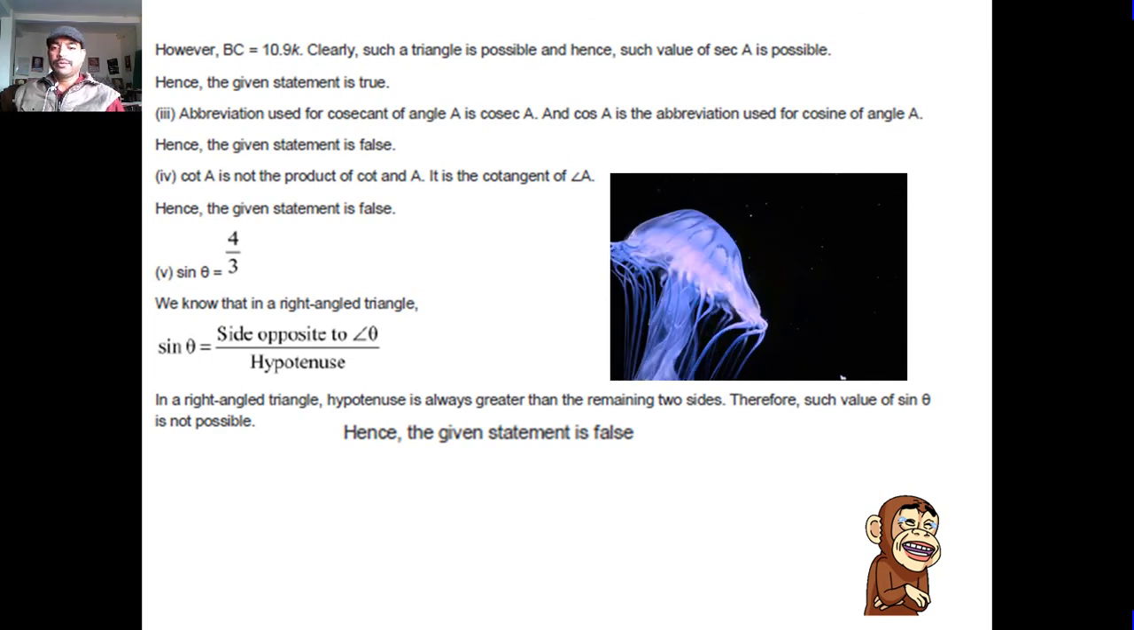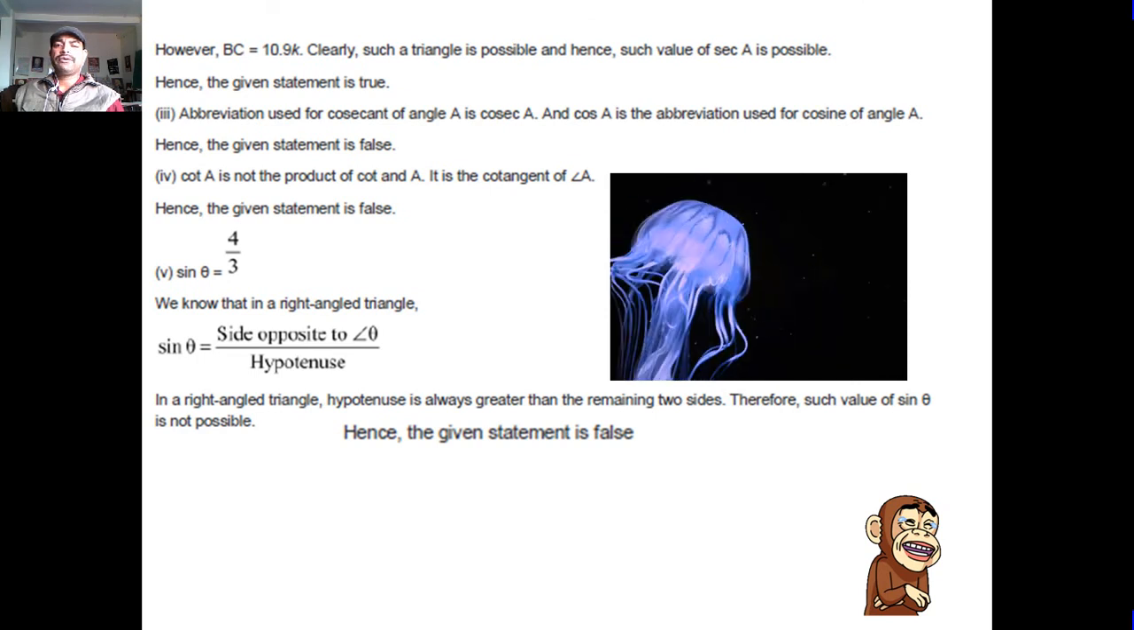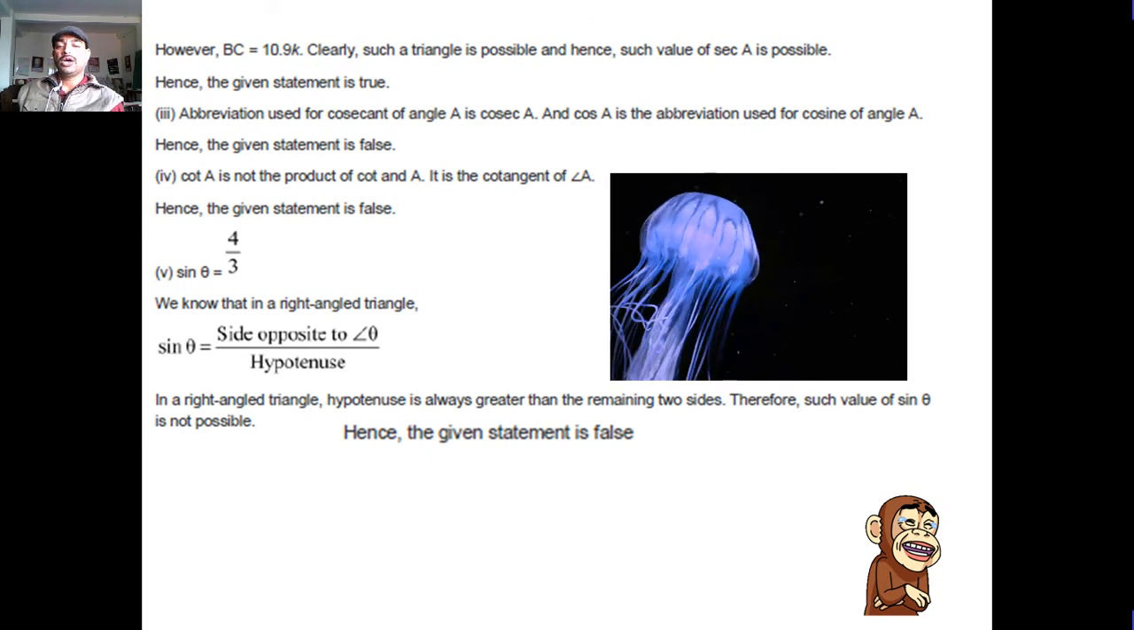Third, abbreviation used for the cosecant of angle A is cosec A, and cos A is the abbreviation for the cosine of the angle A. Hence, the given statement is false. Fourth, cot A is not a product of cot and A. It is the cotangent of angle A. Hence, the given statement is false.